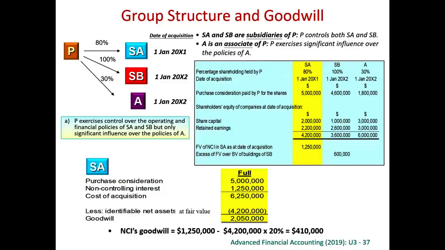We first calculate the goodwill for subsidiary A. For subsidiary A, we have got a goodwill. How much we pay? We pay 5 million. And how much we get at the day of acquisition? We get the equity. That means the net asset. So parent pays 5 million. This is an 80% subsidiary. Non-controlling interest contributed 20%, which is 1.25 million under the full goodwill method. So therefore, what we pay is 6.25 million. What we get is 4.2 million. So what we pay minus what we get is goodwill. Goodwill for subsidiary A, 2.05 million.